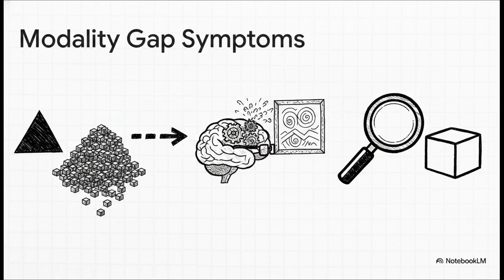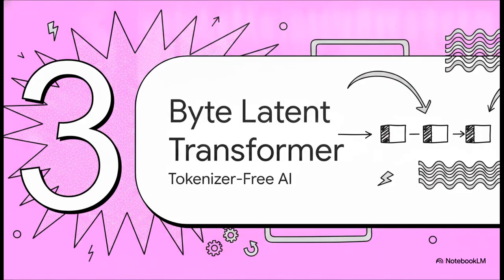And finally, these models completely lack orthographic knowledge. They literally don't know how words are spelled because they never actually see the letters. They only ever see those compressed token IDs. Which brings us to section 3, the byte-latent transformer.